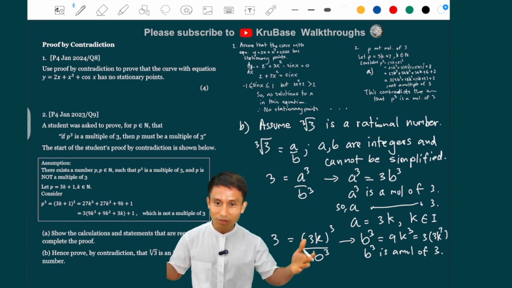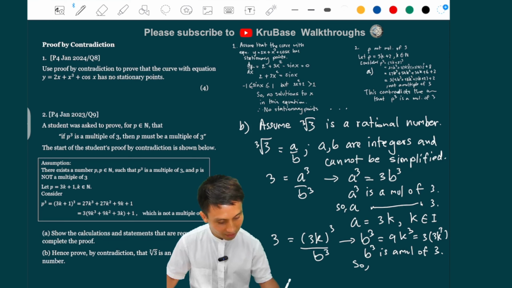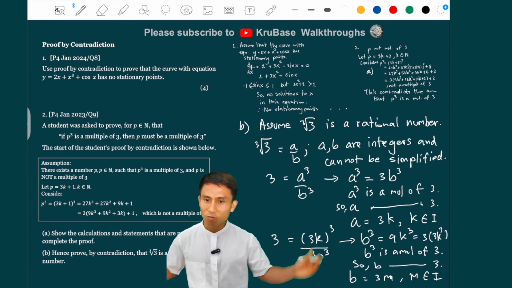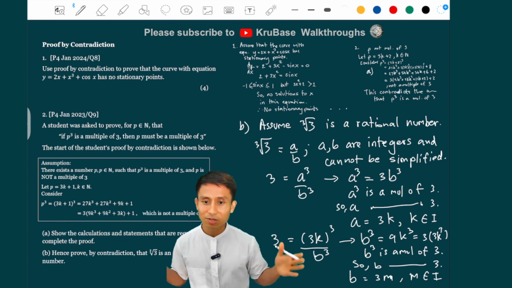And we are repeating the steps here. So b is also a multiple of 3. So we can write b equals 3 times m maybe. I'm going to use m, where m is another integer, not to be confused with the k. Now we got a to be 3k and b to be 3m.